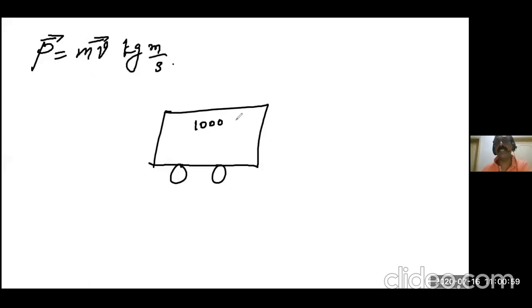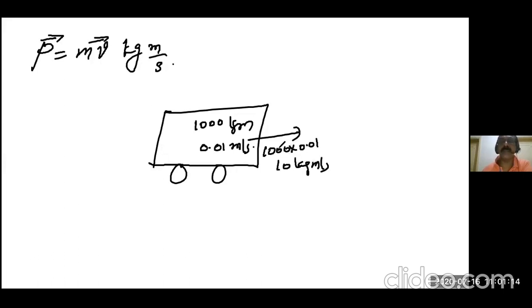And there is a formula for it. Take a 1,000 kilogram mass traveling at 0.01 meter per second. Its momentum will be 1,000 into 0.01, that means 10 kilogram meter per second. This way it goes.